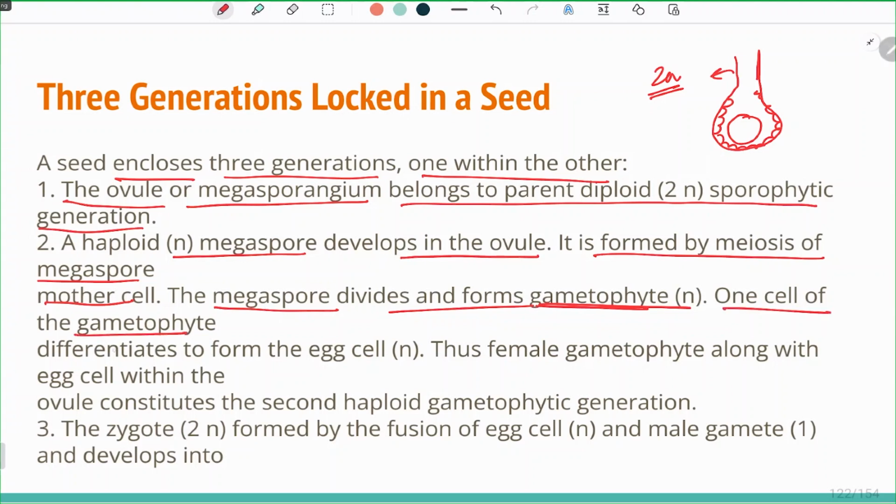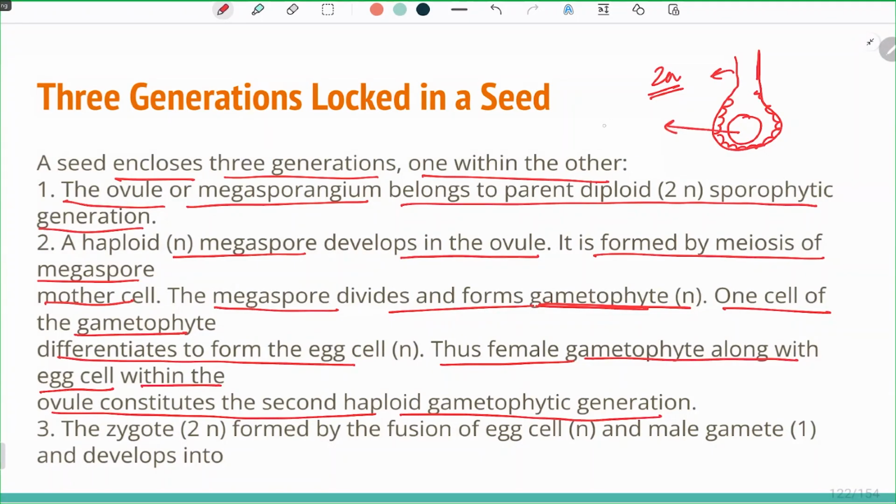One cell of the gametophyte differentiates to form the egg cell, and thus the female gametophyte along with the egg within the ovule constitutes the second haploid gametophytic generation. So this is the haploid gametophytic generation, which is the egg cell. It is N. Now the zygote, which is formed by the fusion of the male gamete and the female gamete, will give rise to